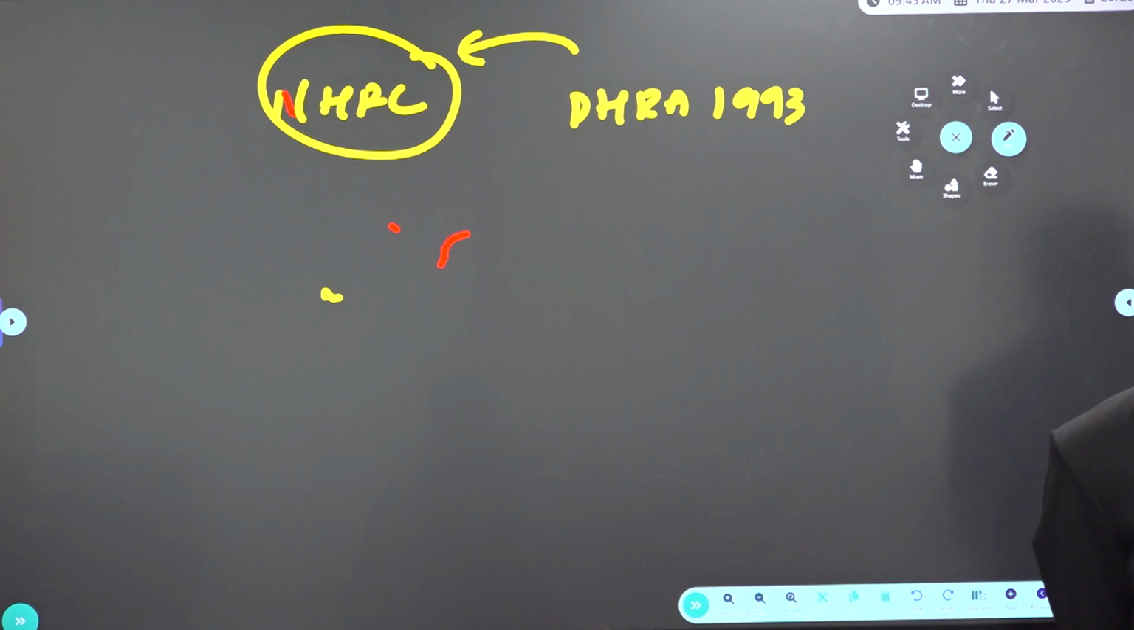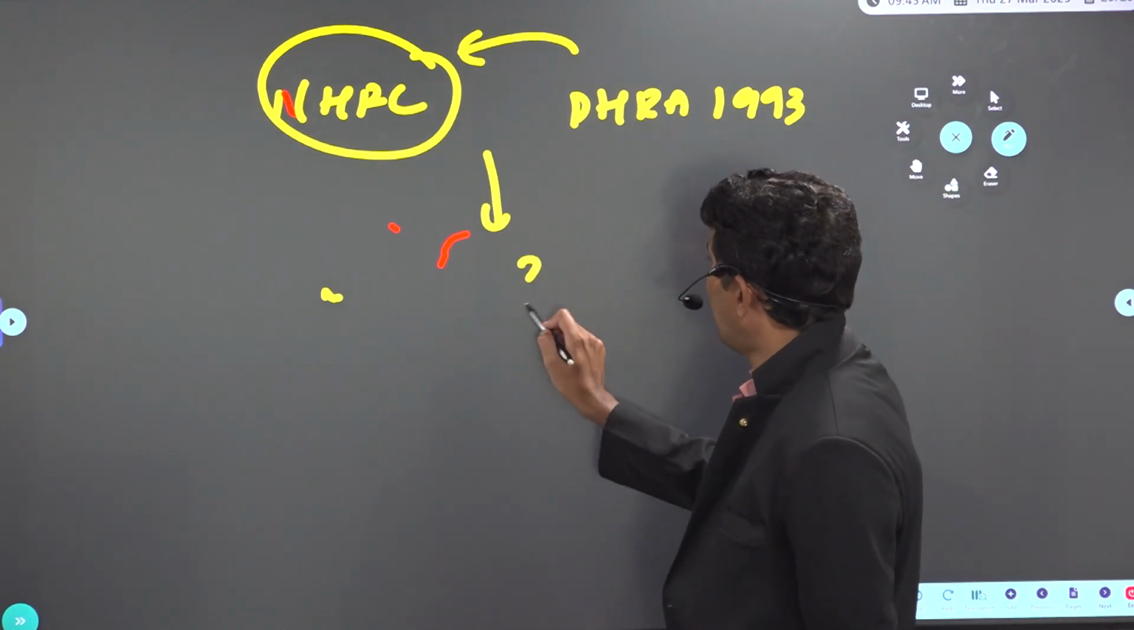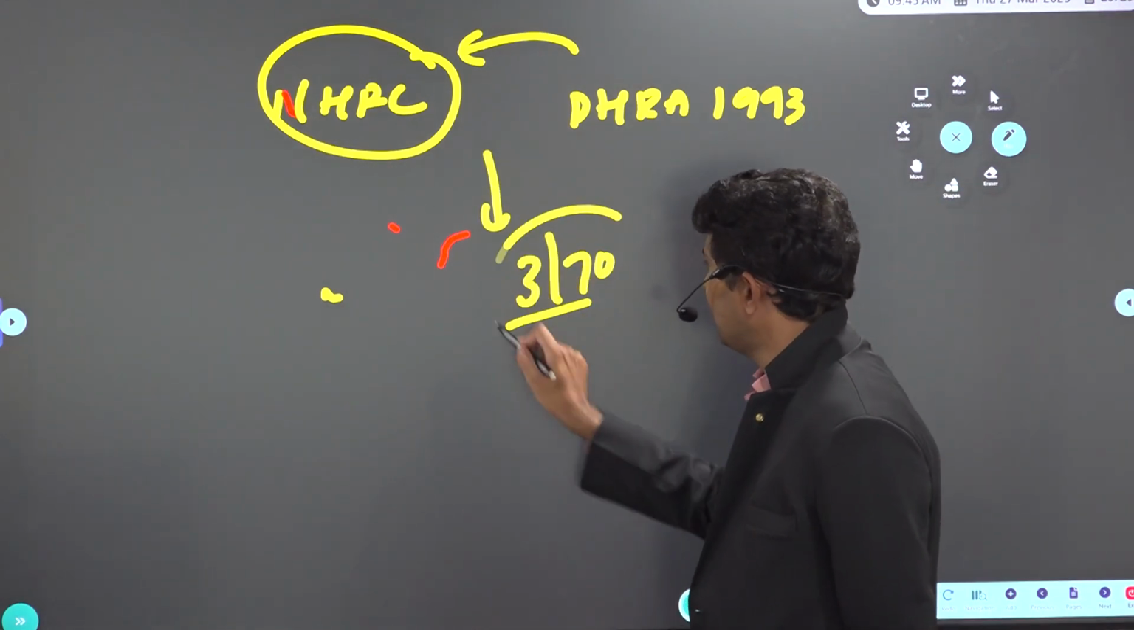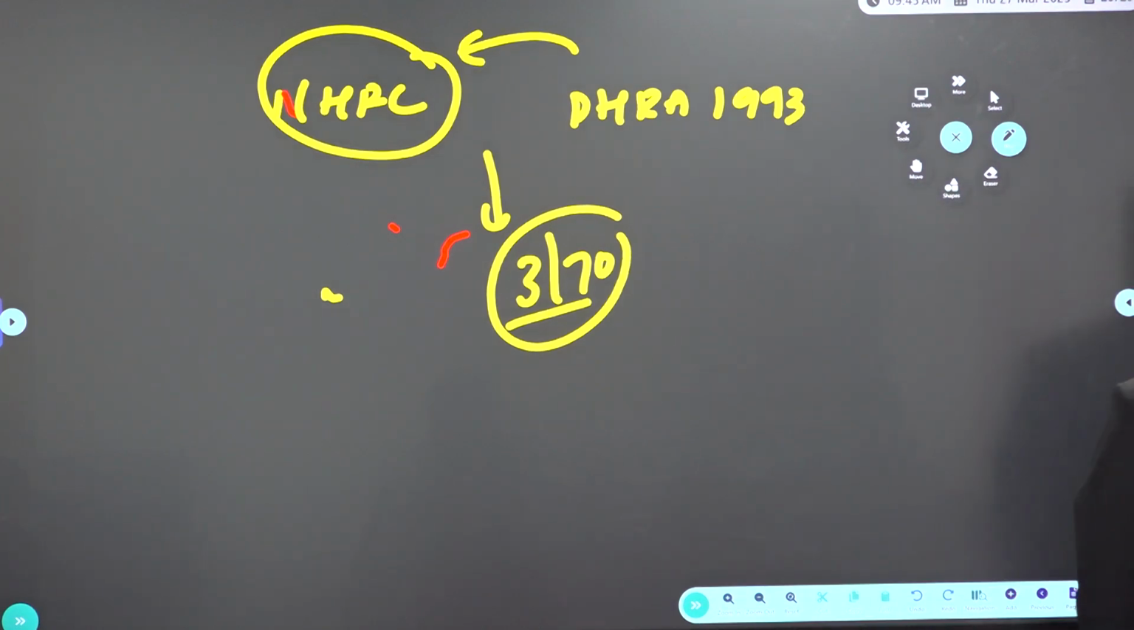What is the term of the chairman of NHRC? They hold office for a term of 3 years or until they attain the age of 70 years, whichever is earlier. 3 or 70. Again, the respective state governments also create their own.